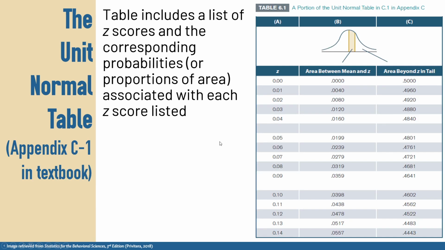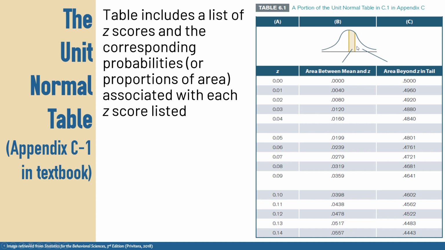In the Prove It Terror textbook this is Appendix C1. If you don't have your text handy and you Google for this online, note that the textbook does some things slightly different with this table, and I'll talk about what they do differently here. This is a screenshot from your text of what that table looks like. It includes a list of z-scores in column A, and corresponding probabilities or proportions associated with each z-score in column B and column C.